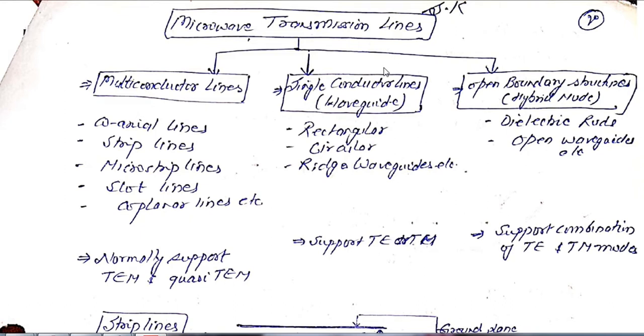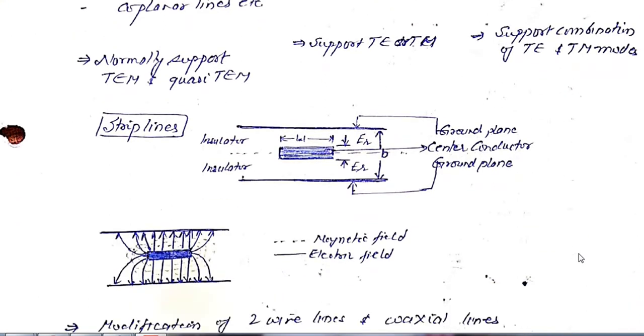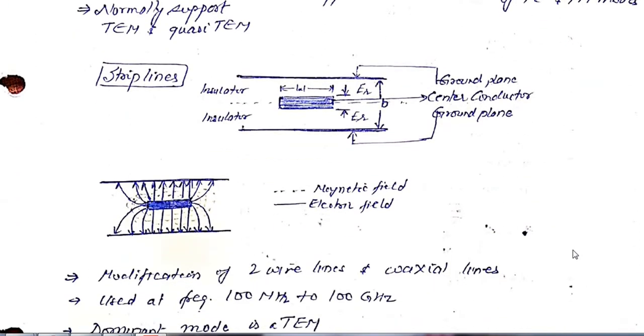Then the third subcategory is open boundary structures, which are hybrid mode. They are basically dielectric rods, you can say open waveguides, etc. Now these types of open structures support a combination of TE and TM modes. Now let us start our discussion with planar transmission lines, which include strip lines, microstrip lines, slot lines and coplanar lines.